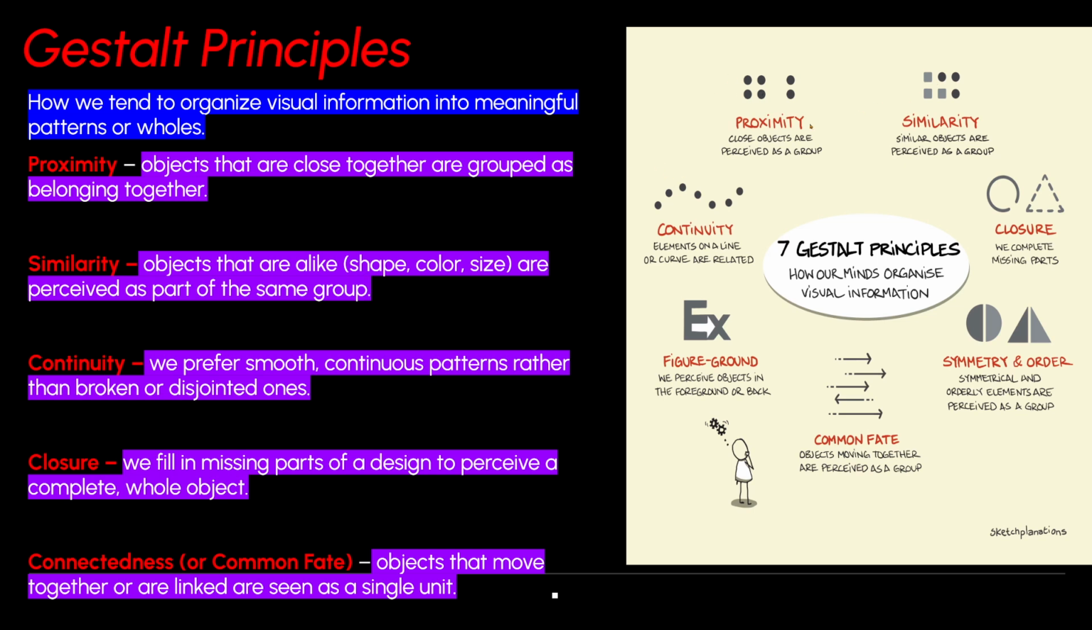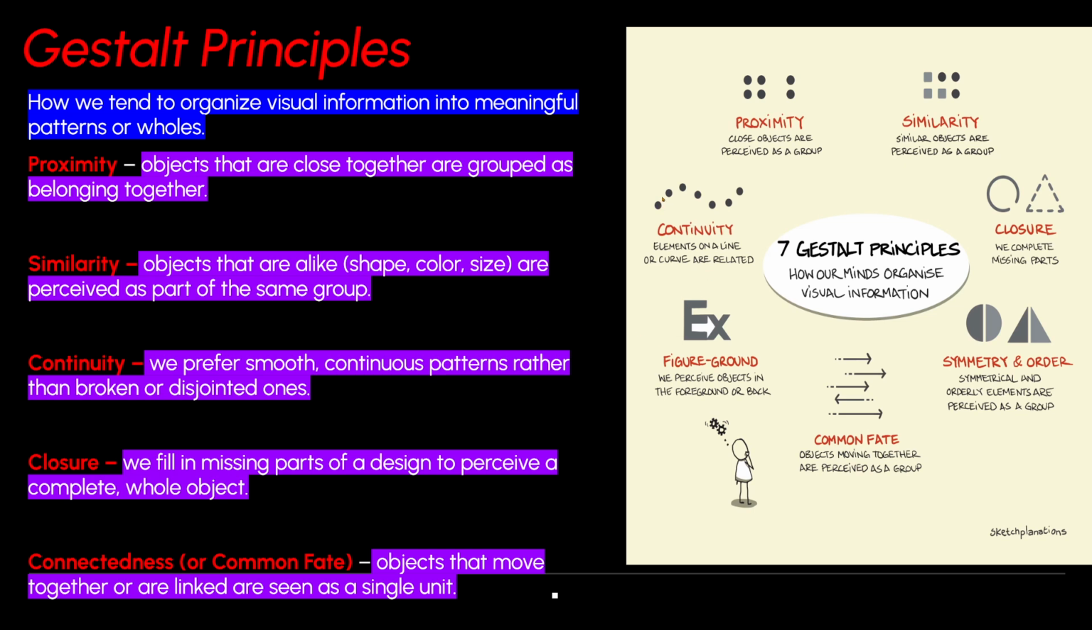Similarity is very simple and very similar. However, instead of proximity, like the closeness, we look at the similarities. So if objects look the same, like these 3 squares or these 3 circles, we look at those as groups. We would consider the squares a group, and we consider the circles a group. Continuity is the idea that we prefer smooth, continuous patterns rather than broken up ones.